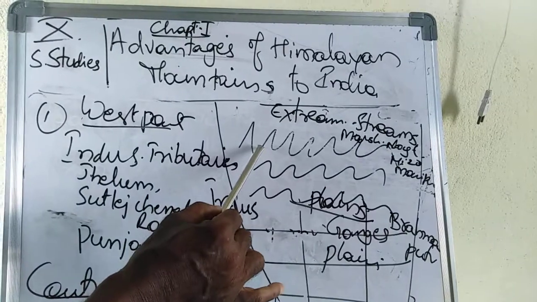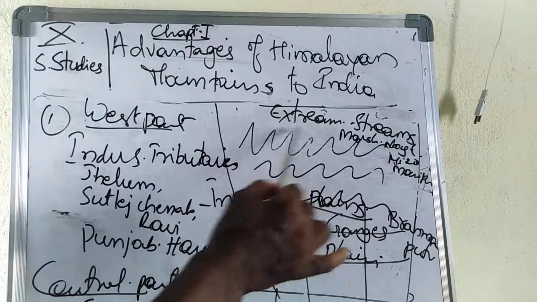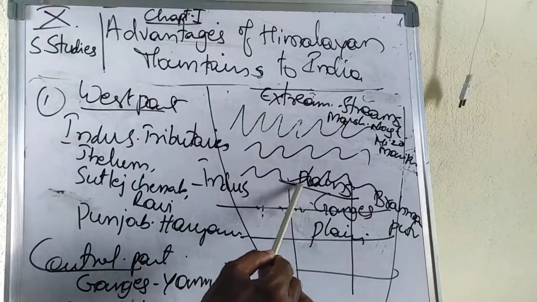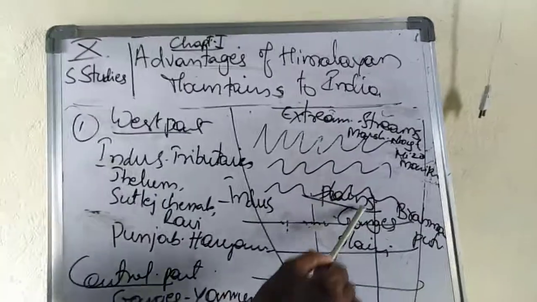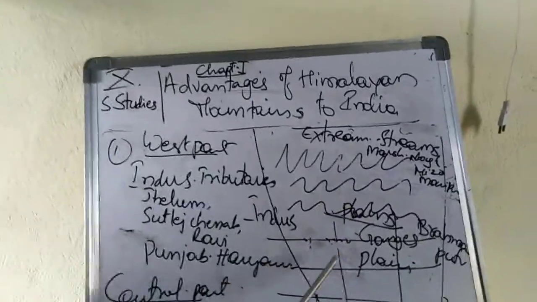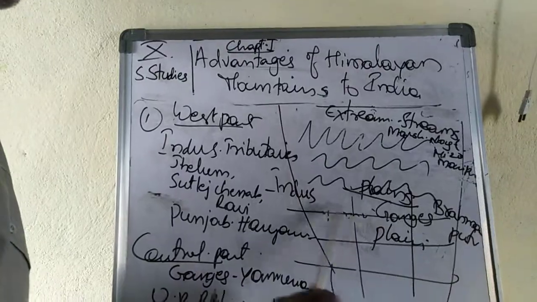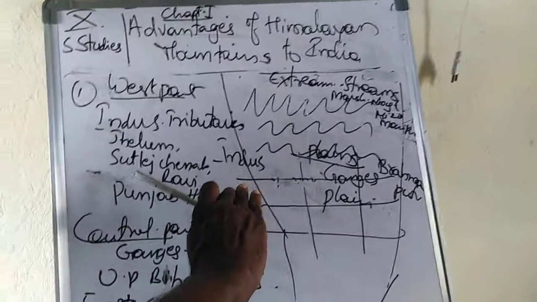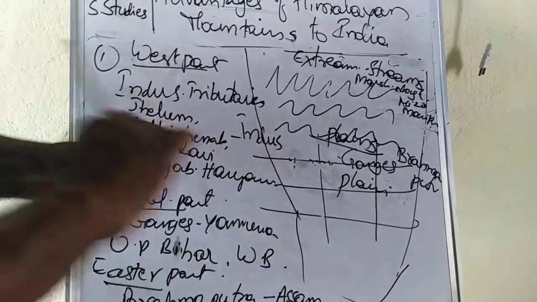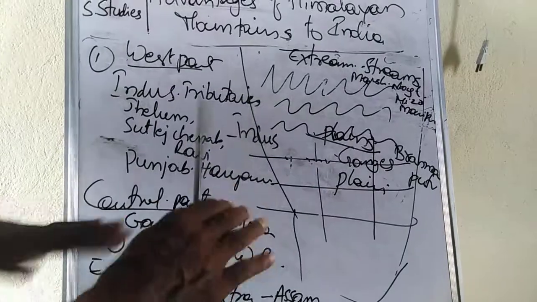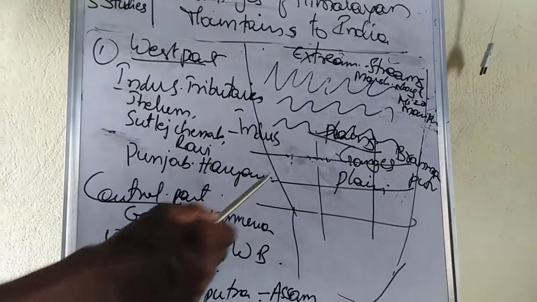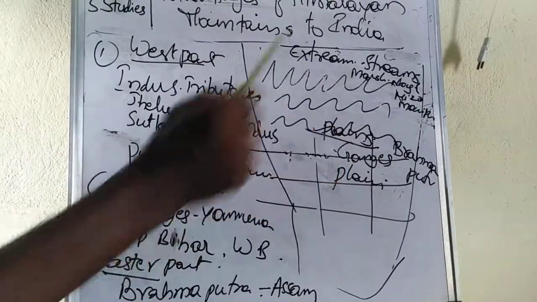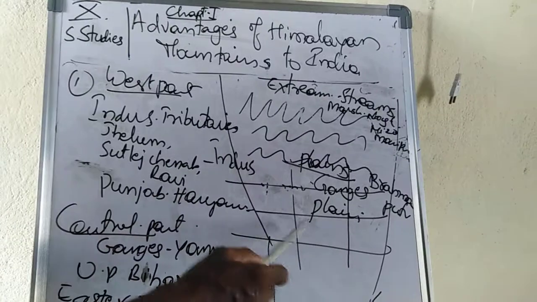After this discussion about the Himalayan mountains, now we are coming to the second area, that is called Great Plains. Plain means a level land. This is a level land. This line stands for land level. That means the land surface is very level, no ups and downs.